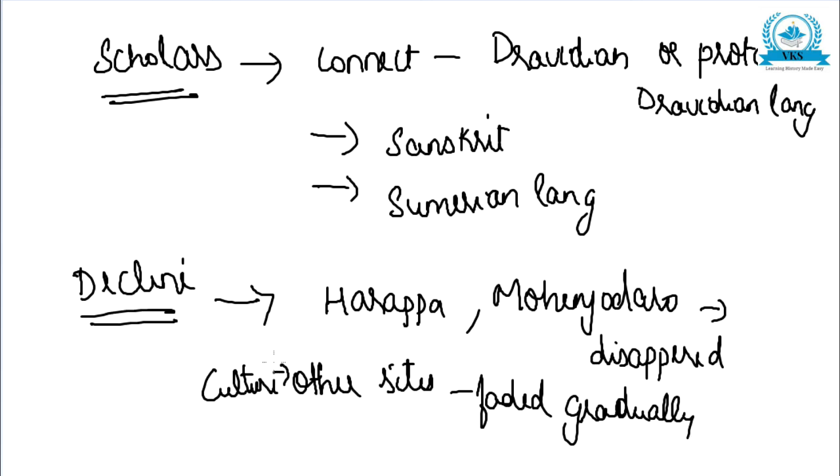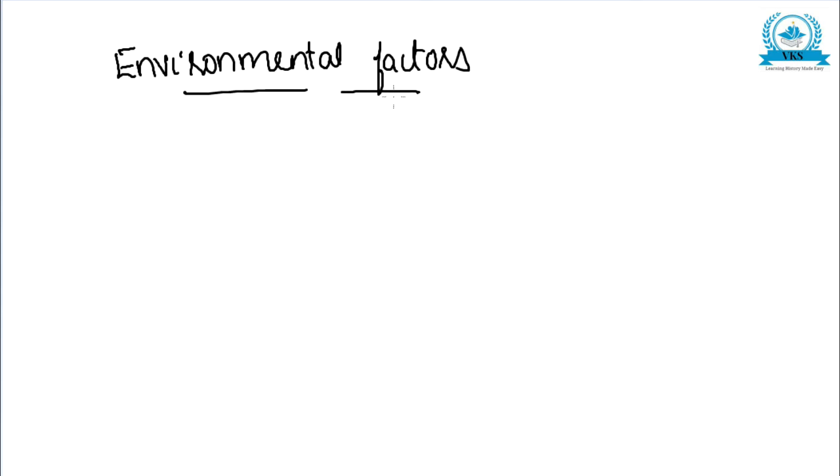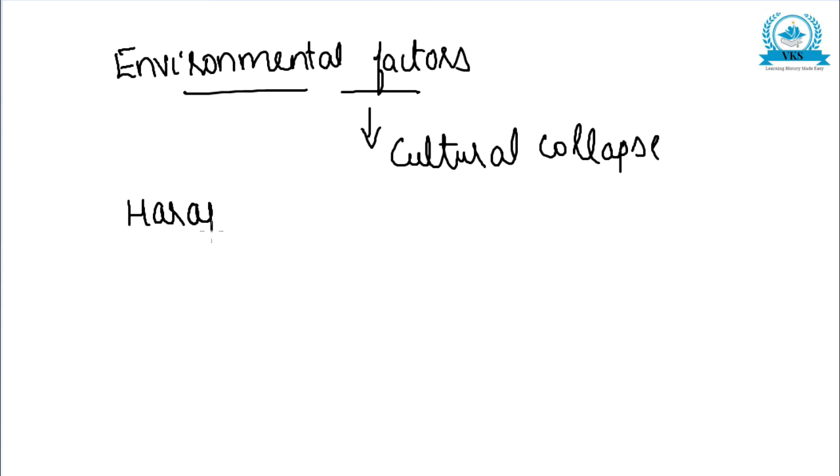Now many reasons have been given for the decline of the Harappan or Indus culture. Mainly we can see environmental factors. Environmental factors may have been important for cultural collapse. So let us see which were the factors.